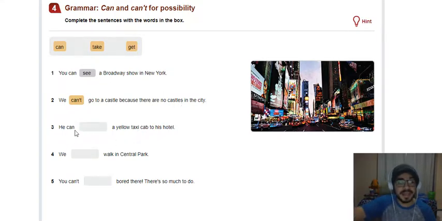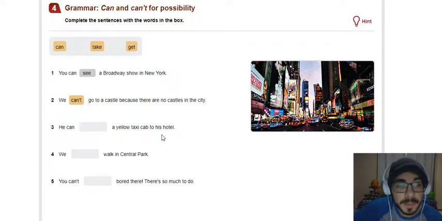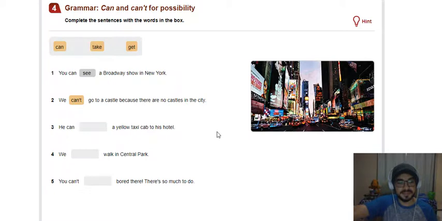Next one. He can, a yellow taxi cab to his hotel. Yes, he can, a yellow taxi cab to his hotel, right? To his hotel. So, can, take, or get? What do you think, guys? Can we take or get? Okay, no problem. He can take a yellow taxi cab to his hotel.